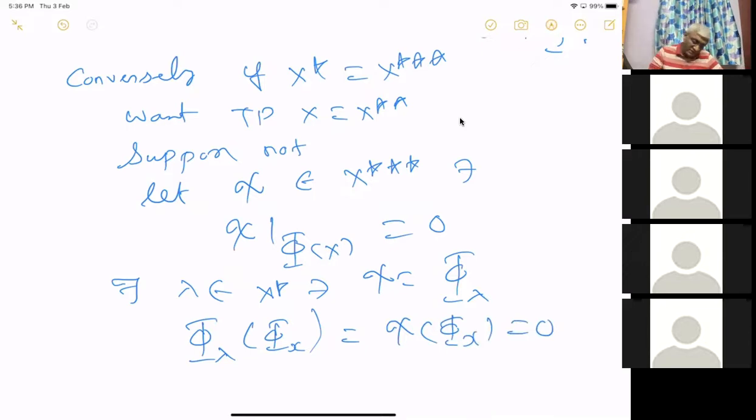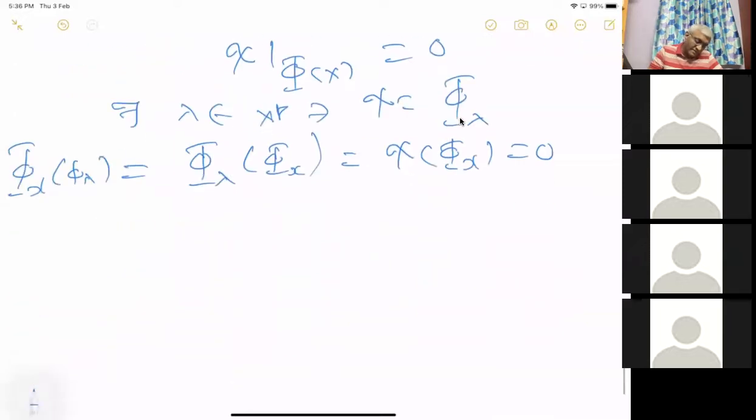So this should be equal to 0. But then this is equal to phi x of phi lambda, sorry, phi x of lambda, and this is equal to lambda of x. So lambda of x is equal to 0.